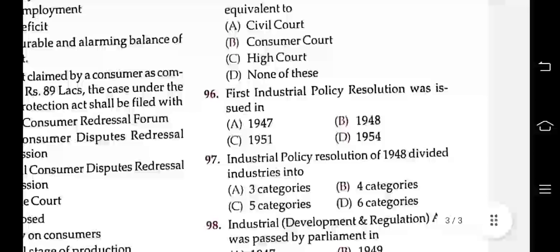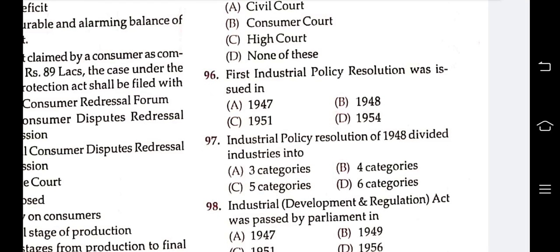Okay. Next question is, the first industrial policy resolution was issued in 1947, 1948, 1951, 1954. Answer is 1948. The first industrial policy resolution was issued in 1948. Next question, the Industrial Policy Resolution of 1948 divided industries into 3 categories, 4 categories, 5 categories, 6 categories. Answer is 4 categories.